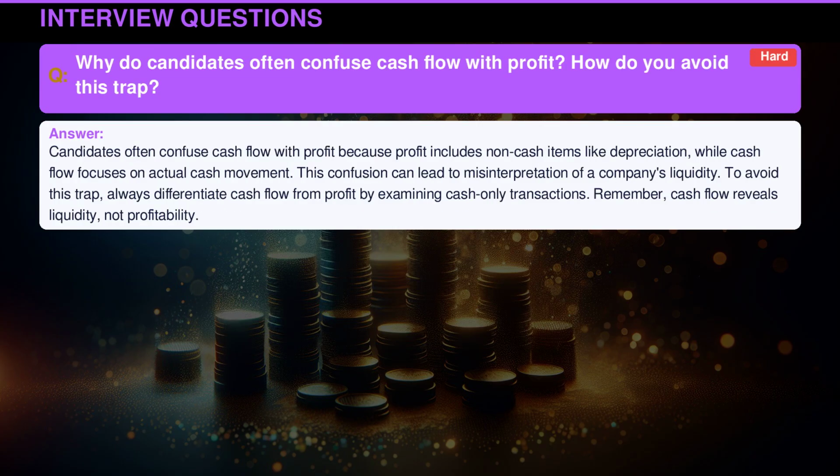Candidates often confuse cash flow with profit because profit includes non-cash items like depreciation, while cash flow focuses on actual cash movement. This confusion can lead to misinterpretation of a company's liquidity. To avoid this trap, always differentiate cash flow from profit by examining cash-only transactions. Remember, cash flow reveals liquidity, not profitability.